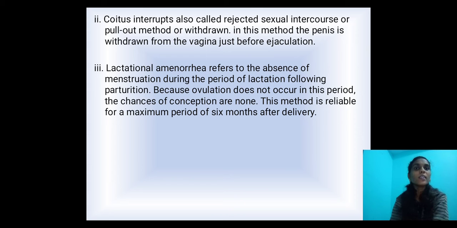This method is reliable for a maximum period of 6 months after delivery.